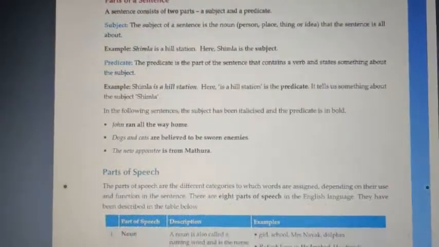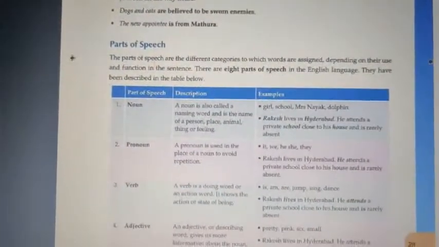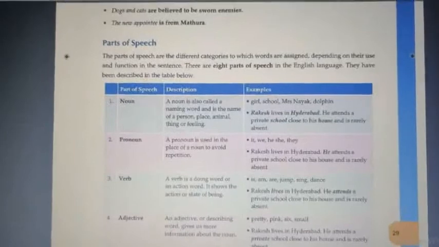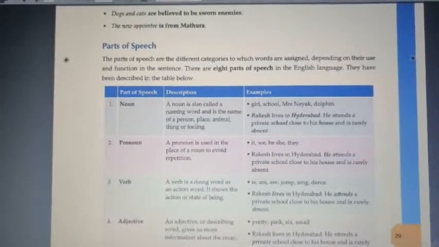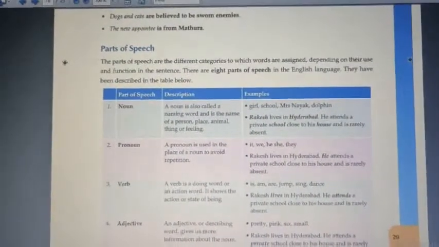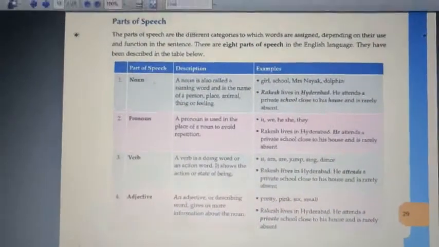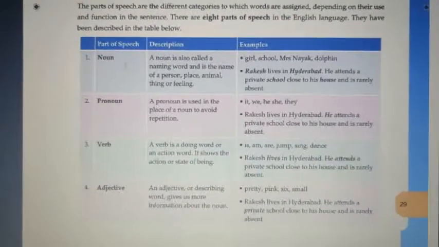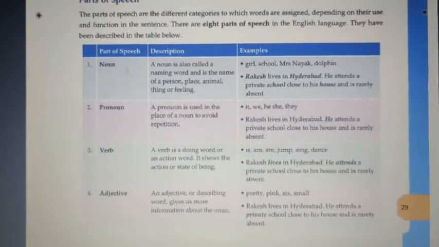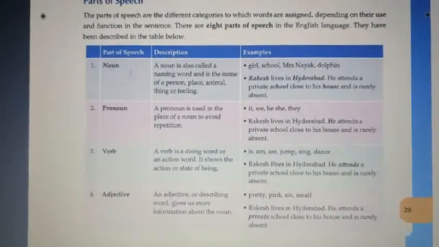So next we talk about parts of speech. Parts of speech are the different categories to which words are assigned, depending on their usage and function in the sentences. So there are different parts of speech. First is noun.